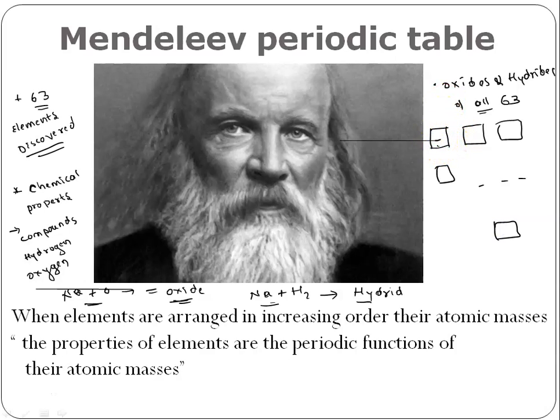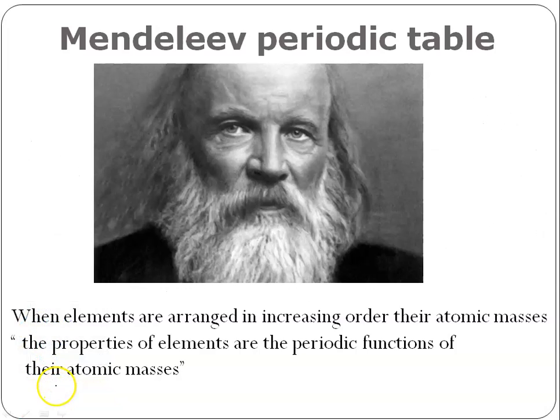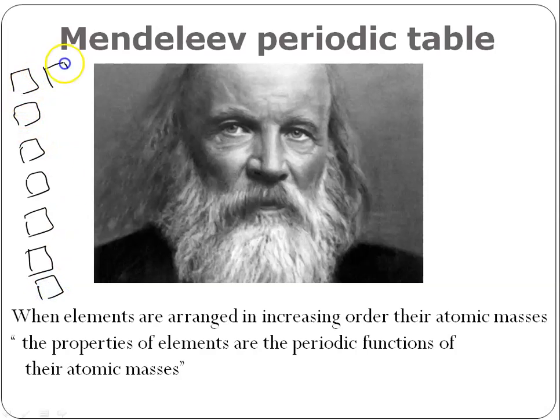He started writing oxides, hydrides, and the atomic mass. He started writing the mass of each individual element. Like that, he prepared all the 63 cards. After that, he started arranging those cards. Suppose here we have 63 cards, and he has written everything on them: all the oxides and hydrides, atomic mass, and chemical properties.